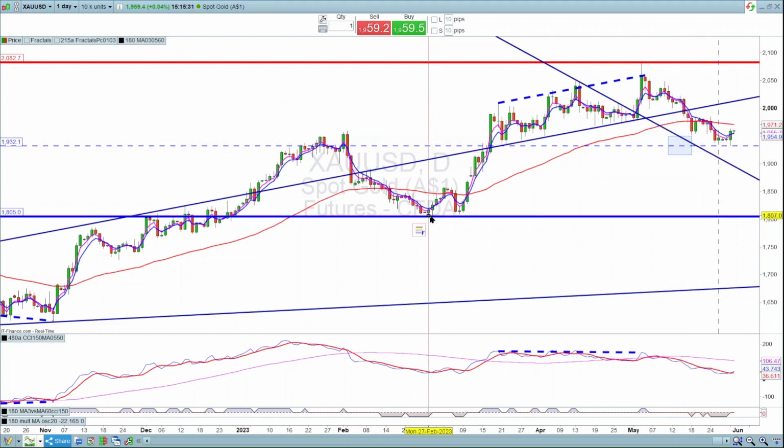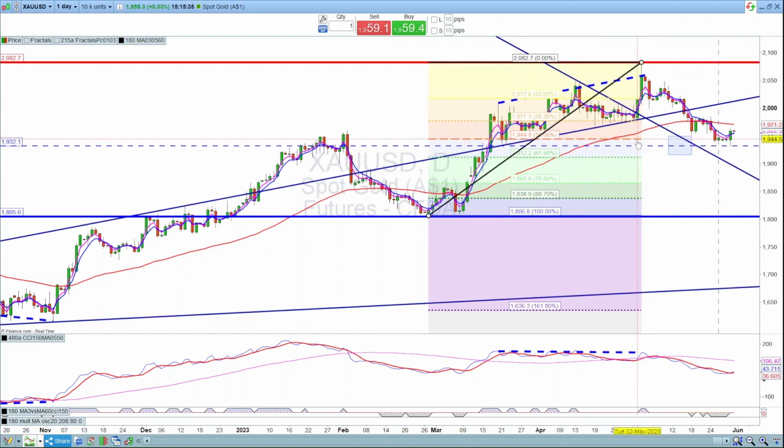So if I draw the Fibonacci between those bottoms and that high, our initial target was going to be around the 50% level range. Now what it's done, it's resting on the 50% level, so it's hit that target, and it's also currently consolidating on this minor support level.